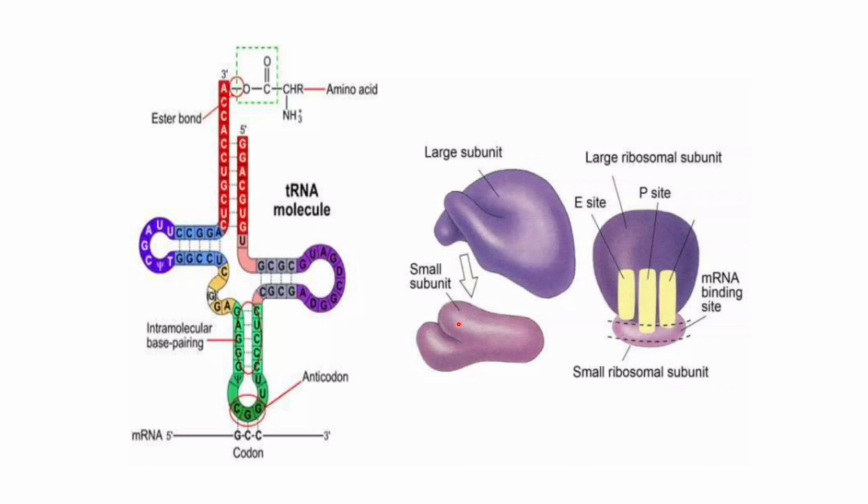So this is the large and small subunit, and in the interface there's the mRNA binding site, and so we also have the A, P and E sites on the ribosome.